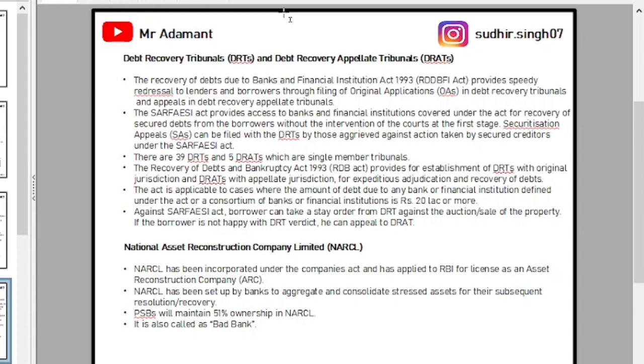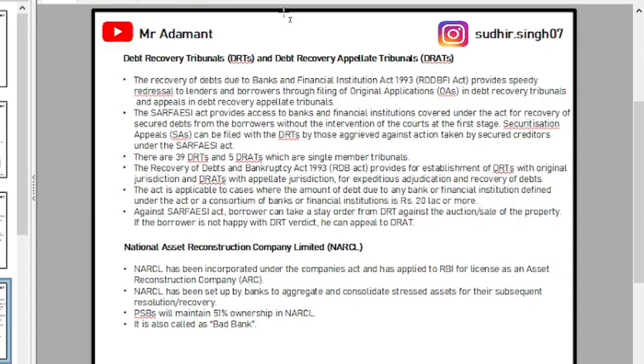Now we will talk about the asset reconstruction company, that is NARCL. If a loan becomes an NPA and that loan is of high value, NARCL takes that loan and the recovery of the high-value loan is done by NARCL.